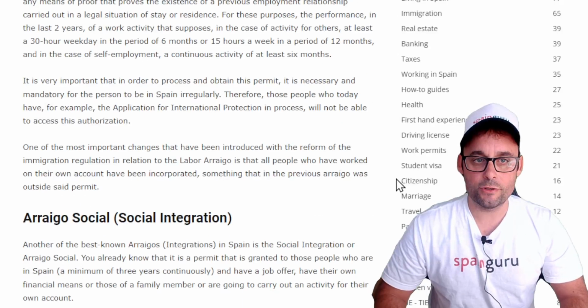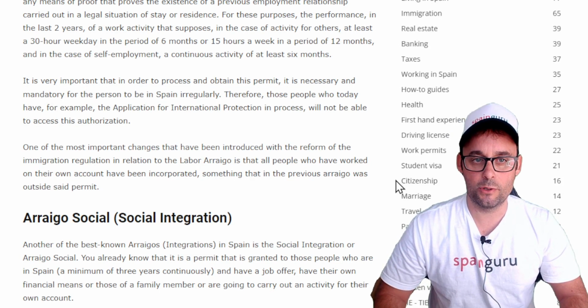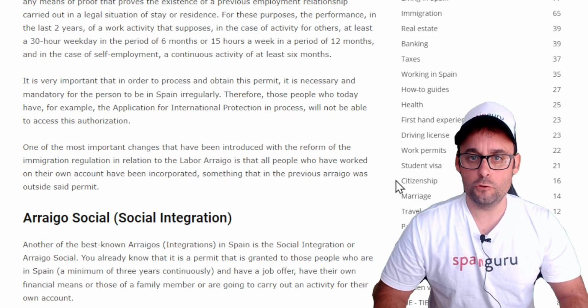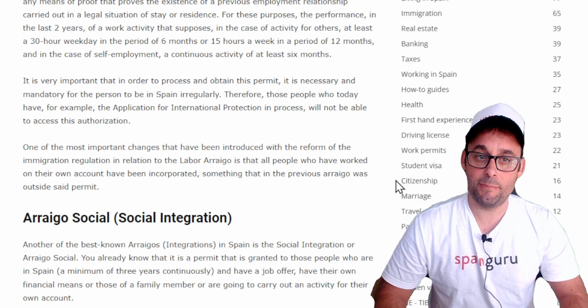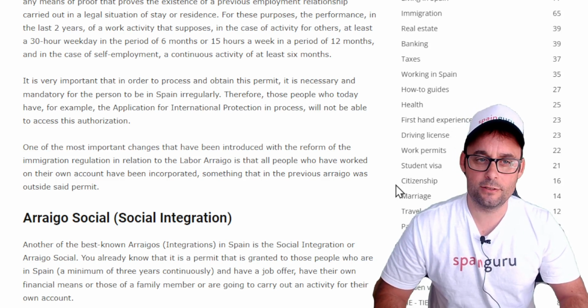It is very important that in order to process and obtain this permit, it is necessary and mandatory for the person to be in Spain irregularly. Therefore, those people who today have, for example, the application for international protection in process will not be able to access this authorization.